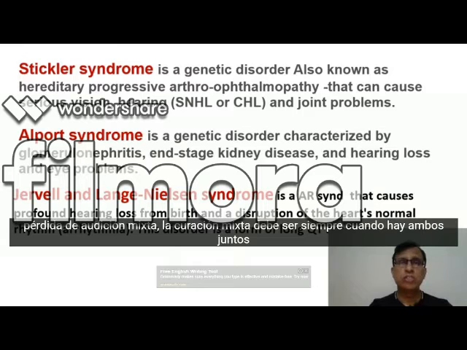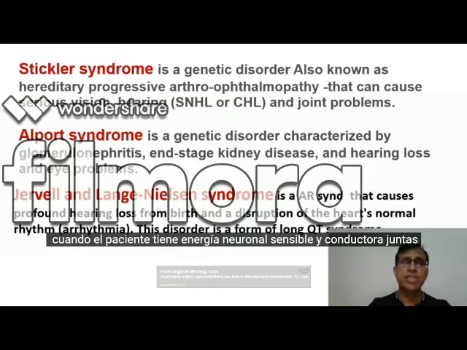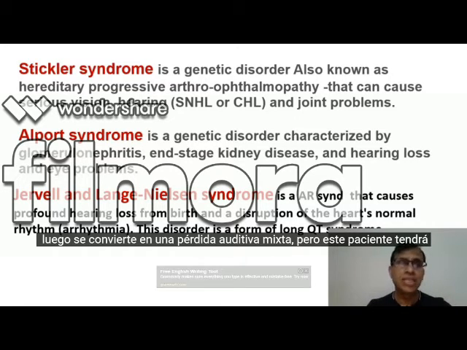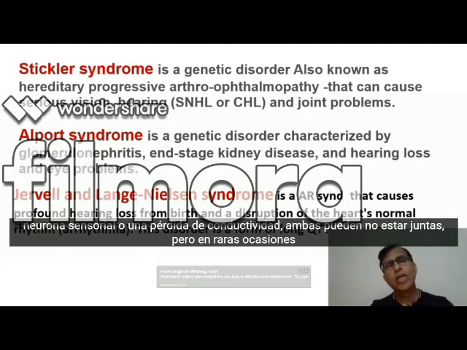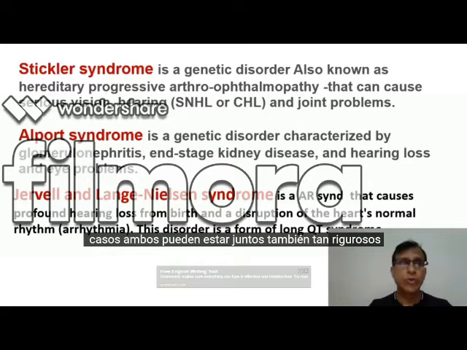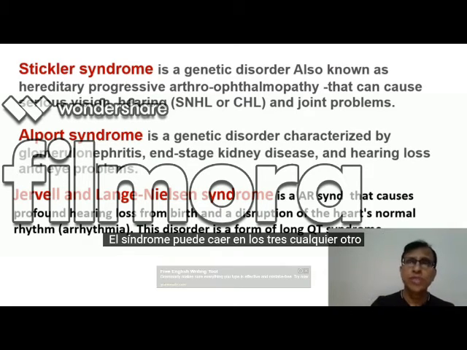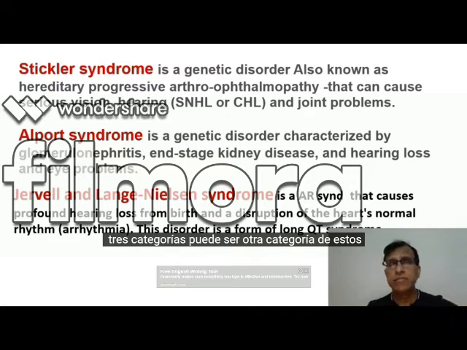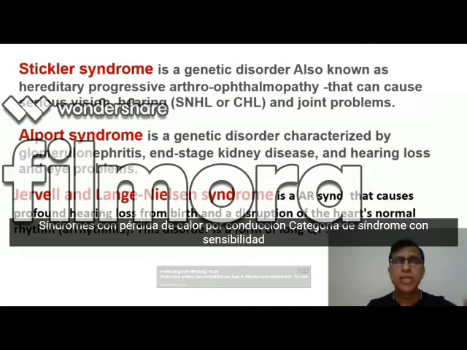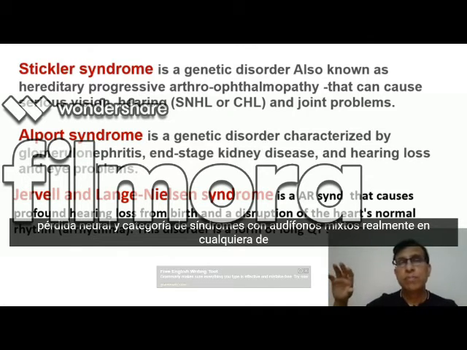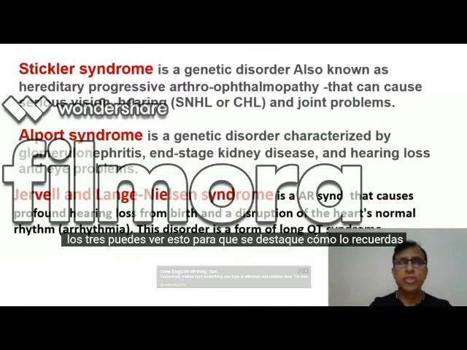Mixed hearing loss, we all know, is when there is both together. When the patient has sensory neural as well as conductive hearing loss together, then it becomes mixed hearing loss. But this patient will either have sensory neural or a conductive hearing loss. Both may not be together, but in rare cases, both can be together also. So Stickler syndrome can fall into any of the three categories: the category of syndromes with conductive hearing loss, the category of syndromes with sensory neural hearing loss, and the category of syndromes with mixed hearing loss. Really, in any of the three, you can see this.